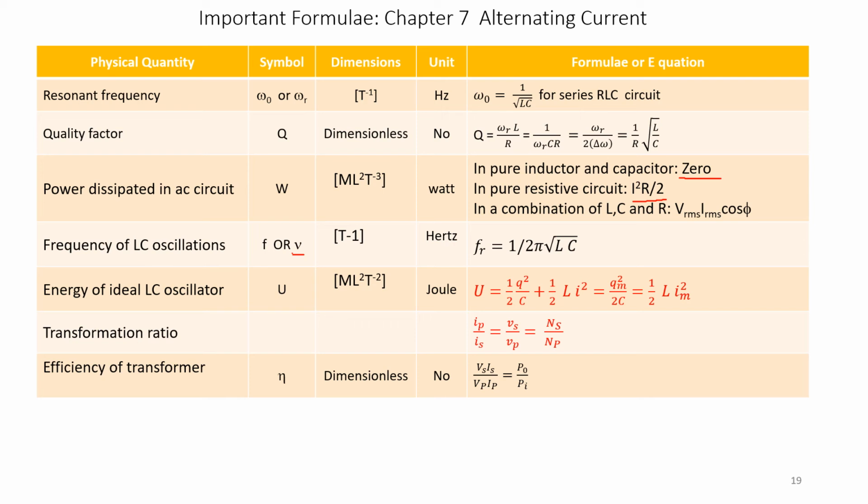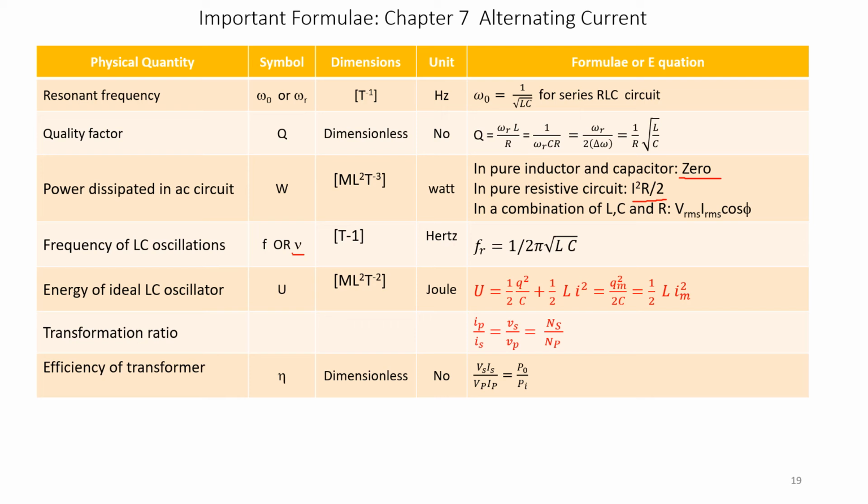And the energy of an ideal LC oscillator is represented by U, and its dimensions are M L squared into T to the power of minus 2. Its unit is joules. It is given by U equal to half Q squared by C plus half L i squared. That is the energy across a capacitor and the energy across an inductor.